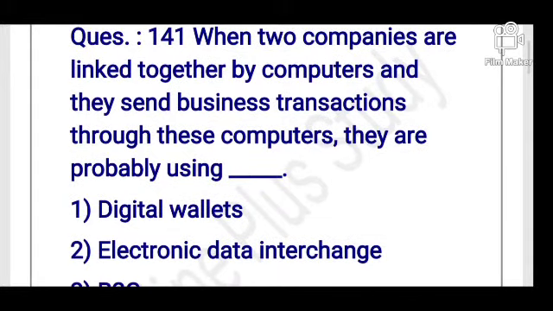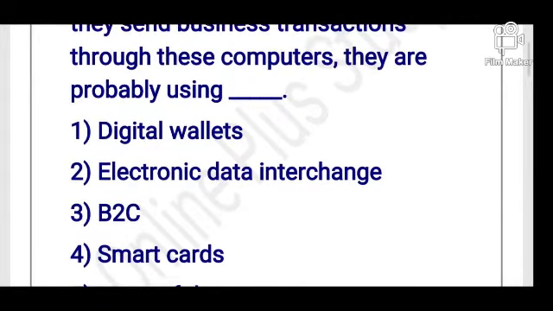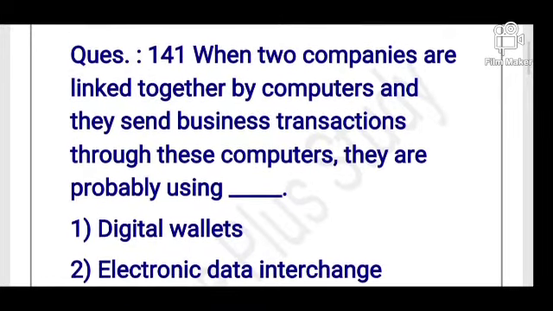Options are digital wallets, electronic data interchange, B2C, smart cards, and none of these. So, what is its answer? Please comment as early as. Its answer is option number 2, electronic data interchange.